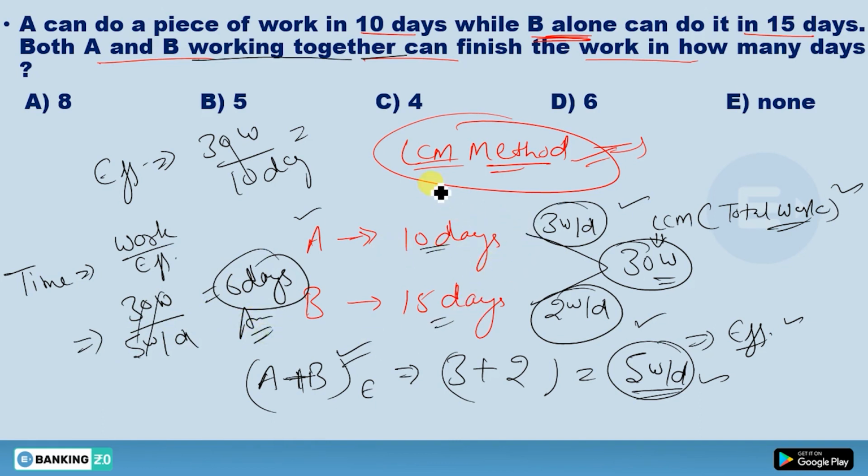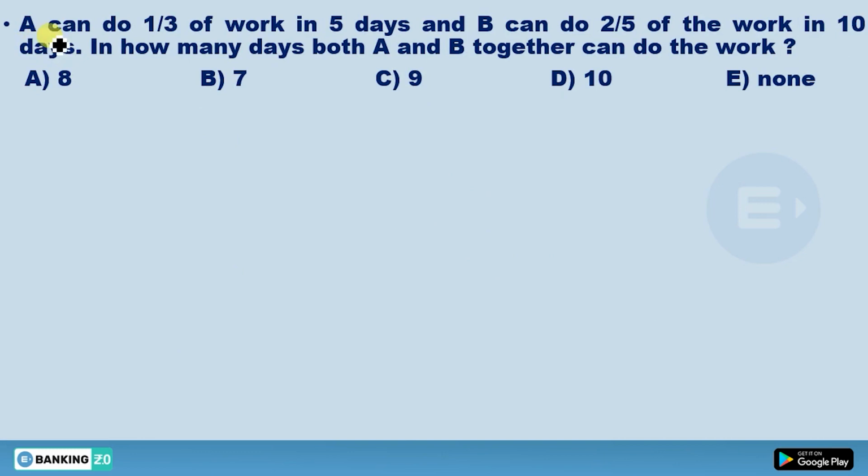So I'll explain everything to you, how you take LCM and how you find the efficiency of a person. I had already explained this to you. Now in the next question, we will directly do the question. Okay, now move to the next question. What is the next question? See here.